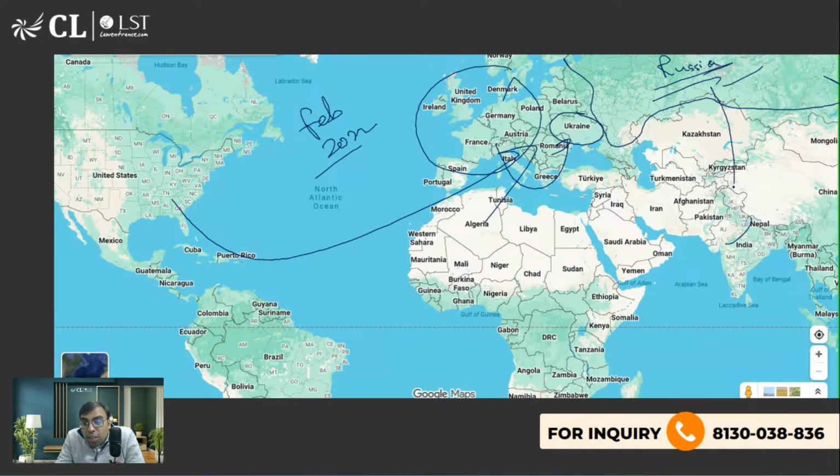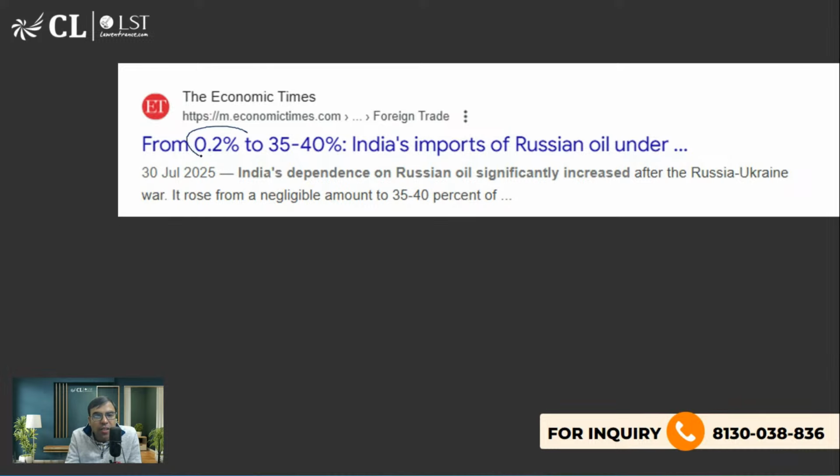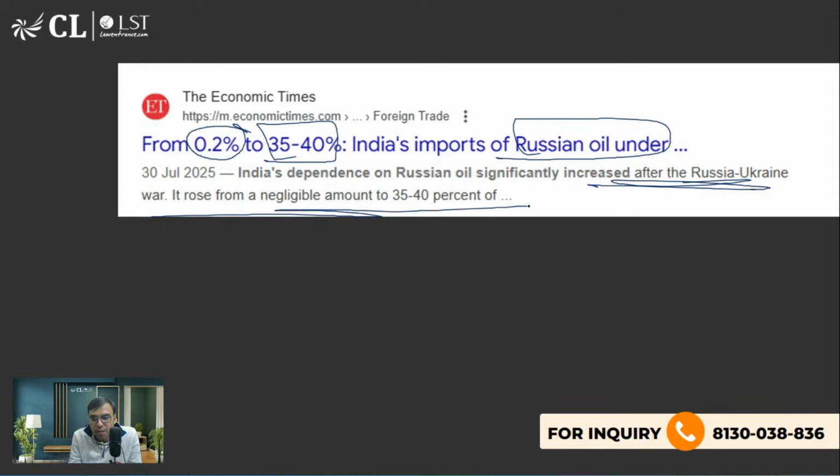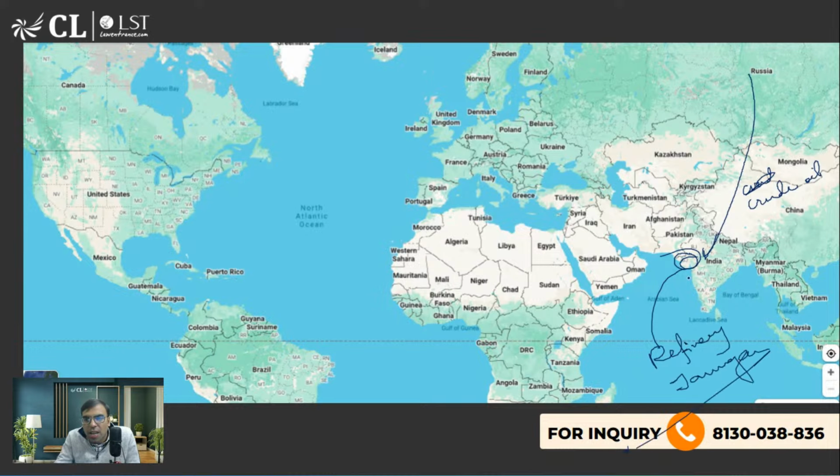But India has been buying more oil, especially after the Russia-Ukraine war. जैसे अगर आप देखोगे, from 0.2% to 35 to 40%, India's import of Russian oil increased after the Russia-Ukraine war. ठीक है. पहले तो हम ना के बराबर लेते थे, negligible, 0.2% था, now 35 to 40% we are buying from Russia. When we are buying crude oil at a cheaper rate, it is refined in, let's say, Gujarat's Jamnagar factory and other factories, because we have huge refineries. जैसे Jamnagar factory है Reliance की, world's largest. I'm just giving an example. And then it is exported to other countries.